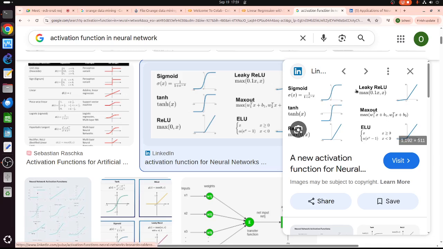If it is classification only, sometimes we use this one, sometimes we use this one. Okay. On this one, the output is from minus to plus. On this one, from 0 to 2. So it's different. So this is more positive value.